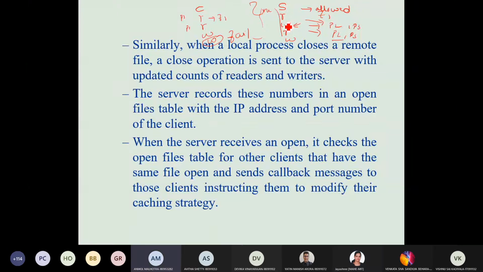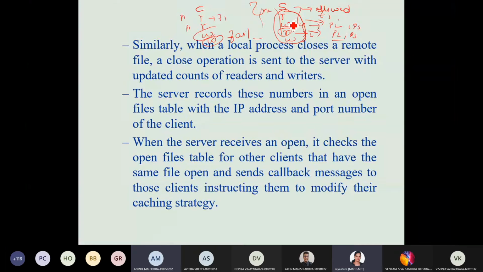Ma'am, when you are saying that in the third case, when the server is reading and the client is supposed to be writing, then the second reading case, no? The server is writing, no, the client is writing. The server is reading at that point of time. Just one more clarification. See, here also some other clients are reading, not the server. Whatever is happening in these four scenarios is from some other clients, or from the same client but different processes. They are completely different processes, writing, reading, writing, reading.